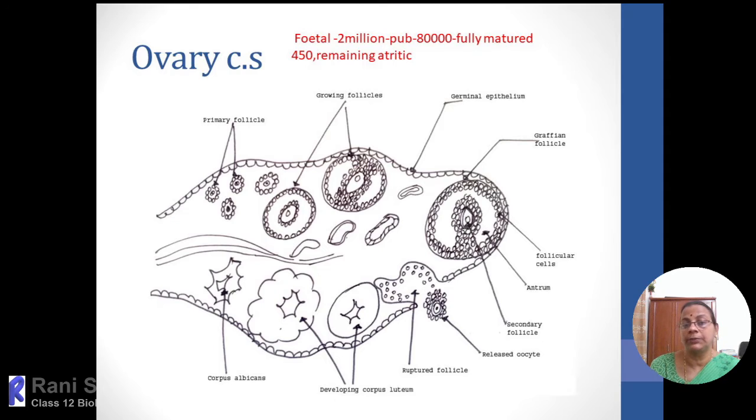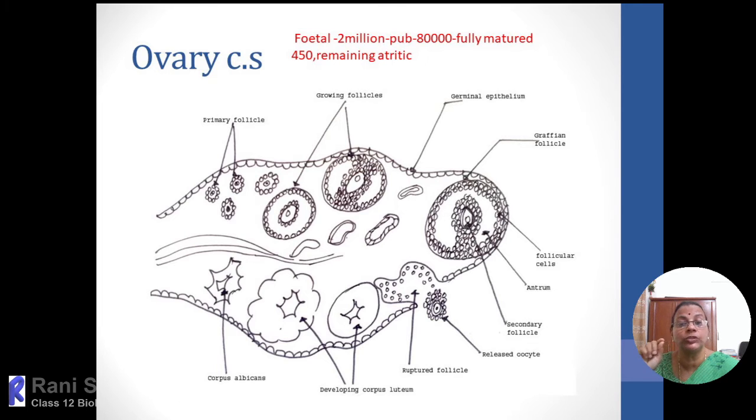Inside that, the primary oocyte will be there. When they enter into the secondary follicle, the primary oocyte as well as a few layers of follicular cells will rearrange, and they form a thick wall around the primary oocyte, and that wall is called the zona pellucida.